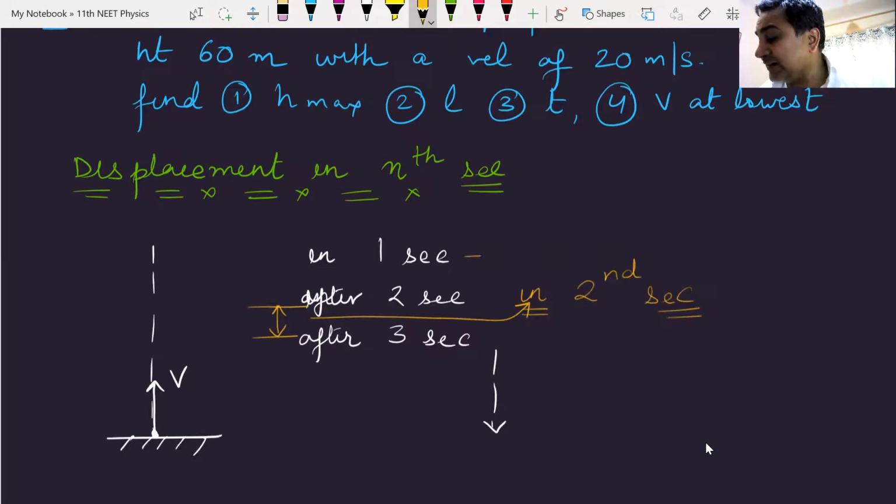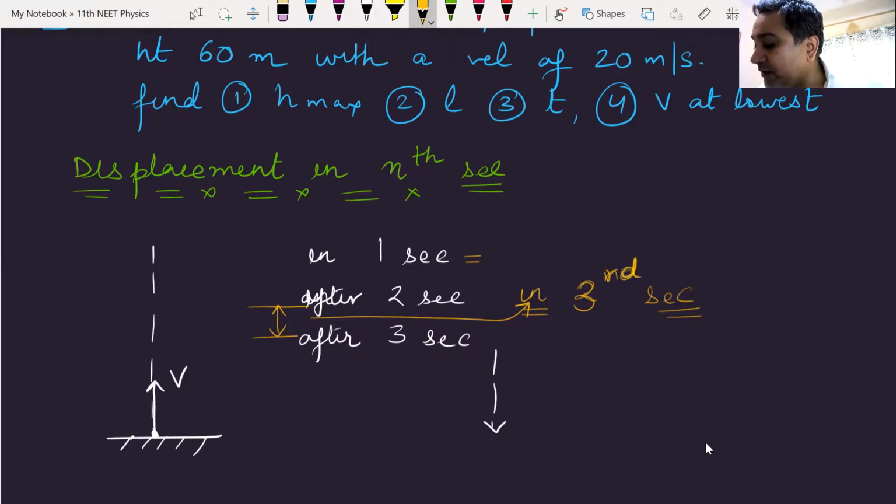When the first second is over, the second will begin. When the second is over, the third second will begin. So between 2 and 3, the displacement will be the displacement in the third second.